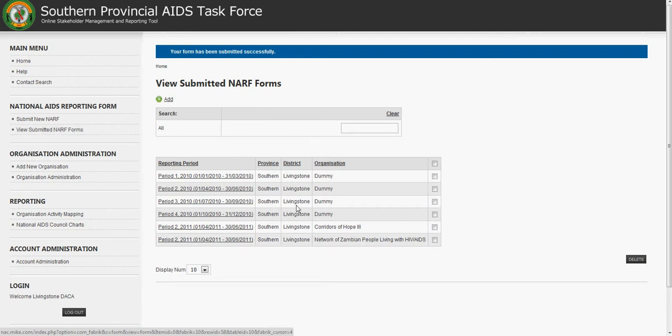And we can see we're on the screen that says View Submitted NARF Forms. We can see all of the NARFs that have been submitted. And if we want, we can see that we just submitted a period 2 report NARF for Southern Province, Livingston District, Network of Zambian People. And perhaps we've made a mistake. So if we open that one up,